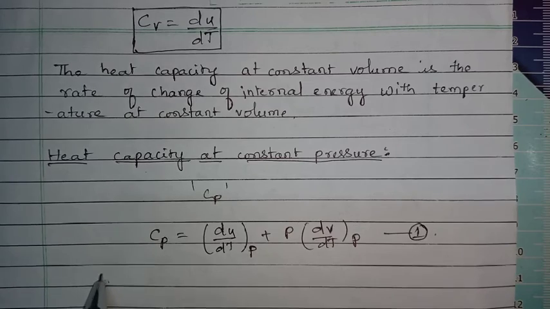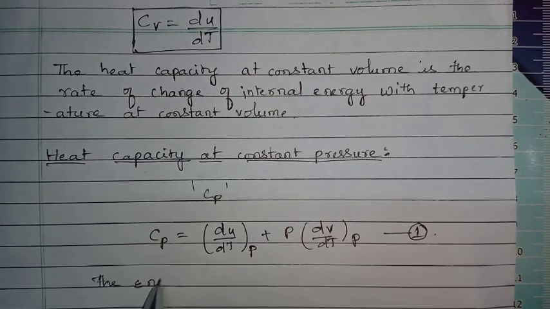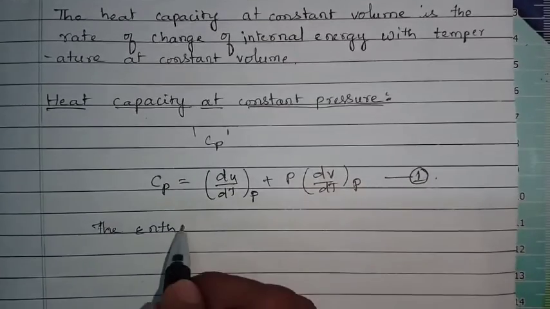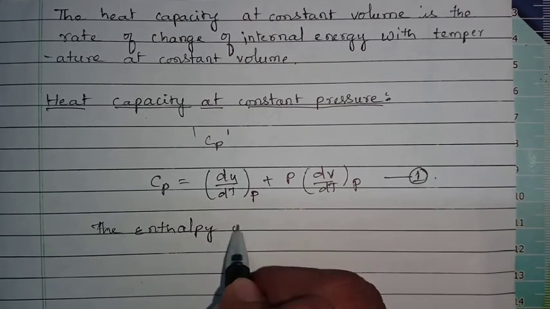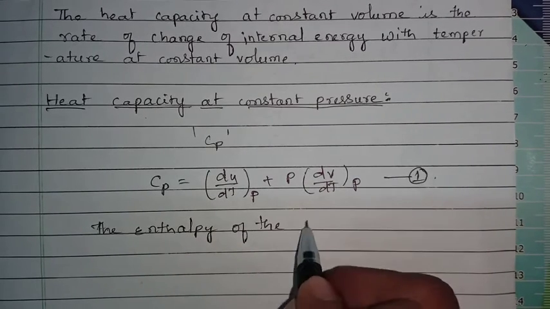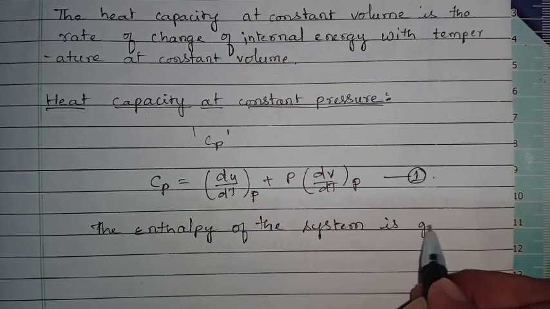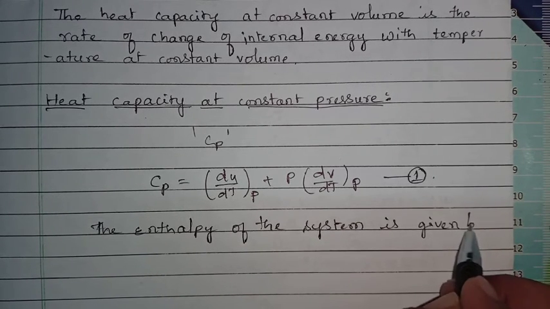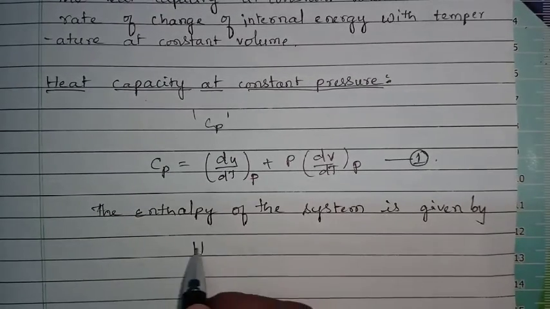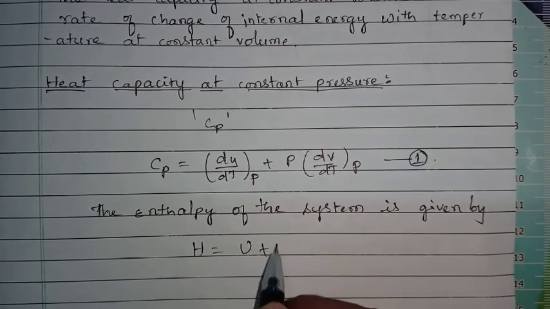The enthalpy of the system is given by H equals U plus PV.